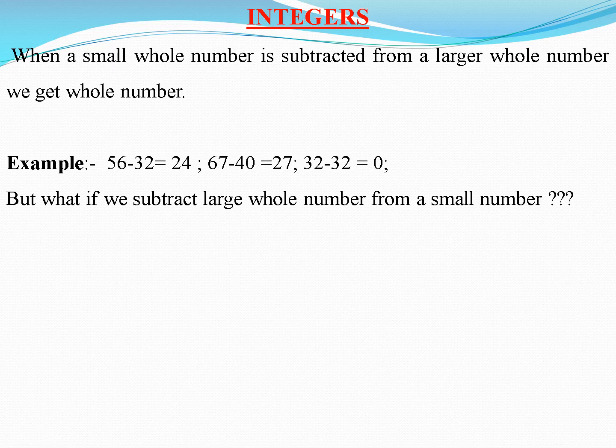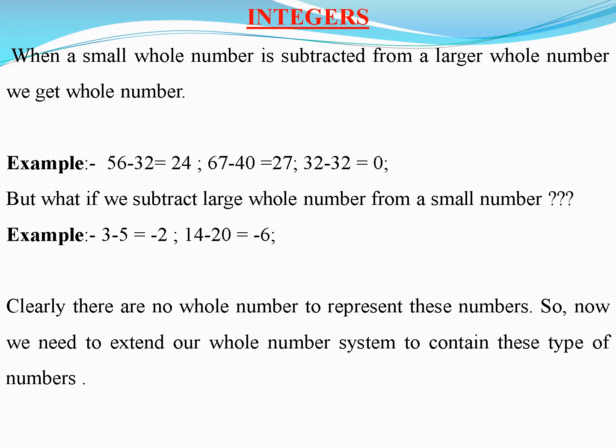But now see carefully, what if we subtract a large whole number from a small whole number? Now if I subtract 5 from 3, that is, if I subtract a large whole number 5 from 3, then I will get -2. Similarly, if I subtract 20 from 14, I will get -6. Now, how can I represent these numbers -2 and -6? These are not natural numbers, these are not whole numbers.